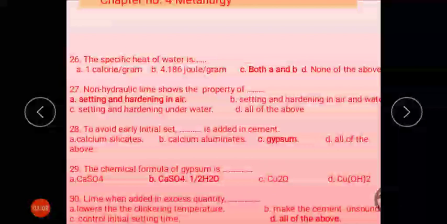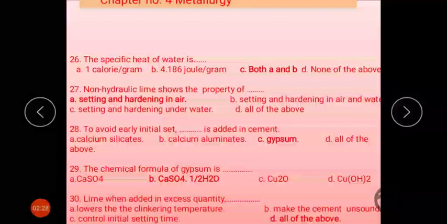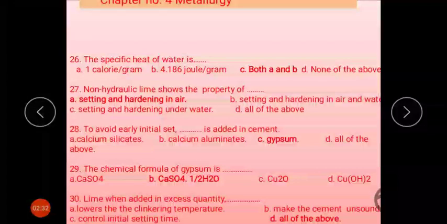Next, move to the next slide, that is 26. The specific heat of water is expressed as 1 calorie per gram or 4.186 joules per gram. That's why the correct answer of this question is C. Next question, the non-hydraulic limes. The property of non-hydraulic lime is that it sets and hardens in the air. That's why it is called non-hydraulic lime.